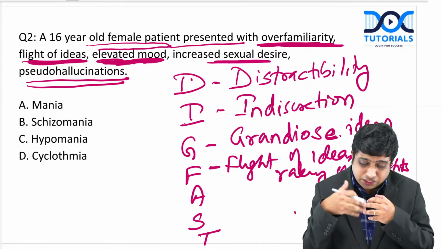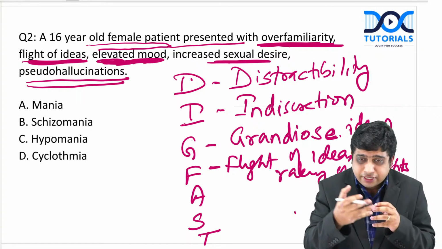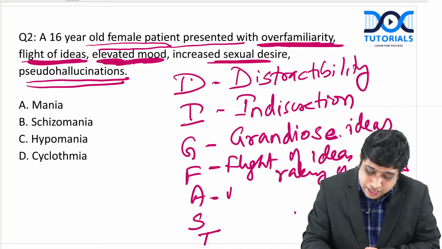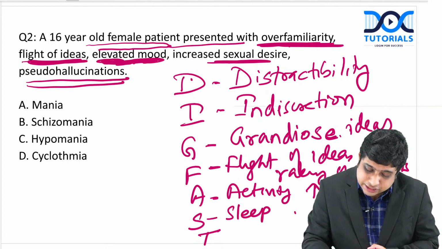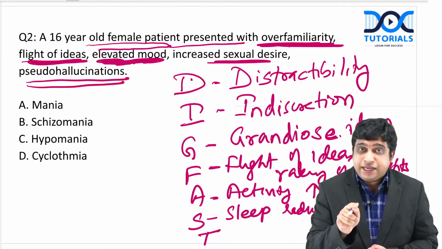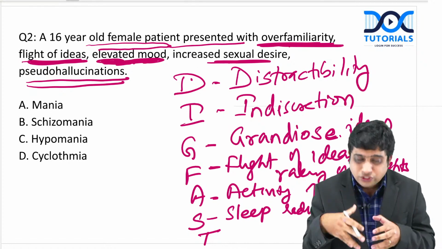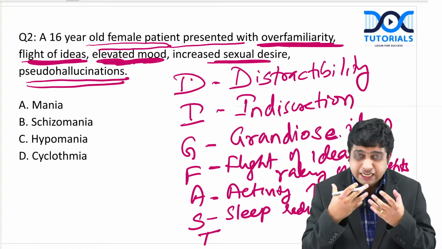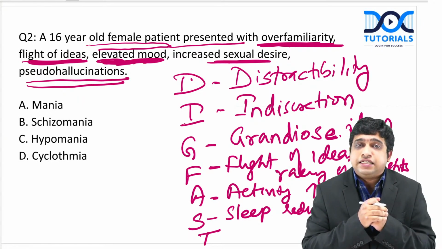Ideas go fast, from one thing to another, from one point to another. Activity increased: psychomotor activity is increased. Sleep reduced and not needed. It is not decreased sleep, it is decreased need for sleep. They don't want sleep. Even without sleeping for less than 2 hours, they are still very active and energetic. So that is called decreased need for sleep.